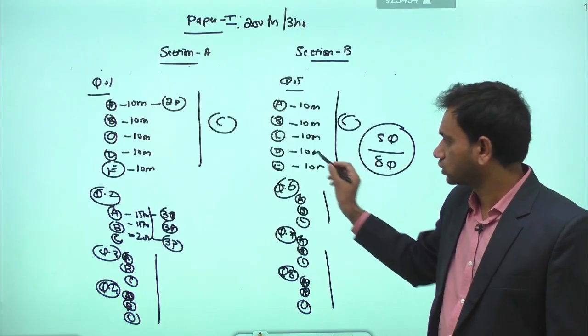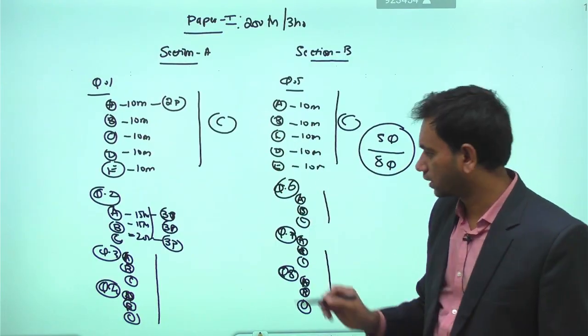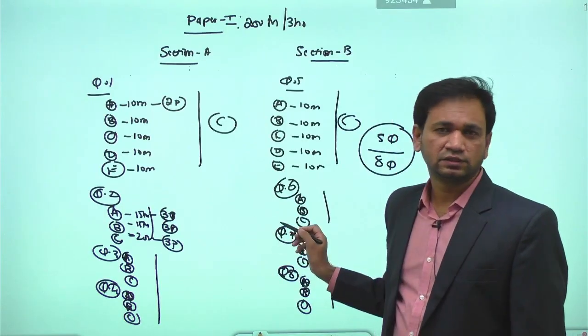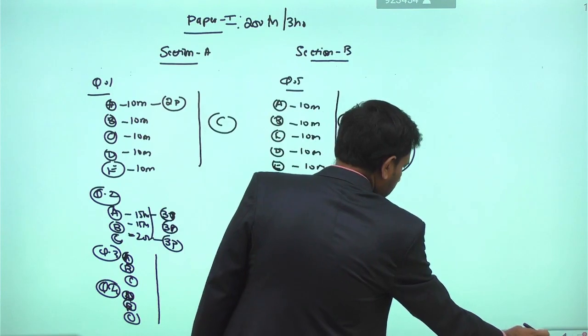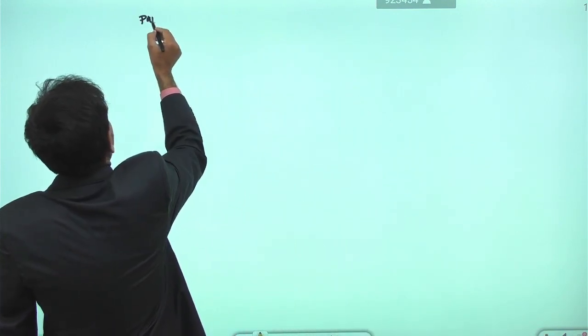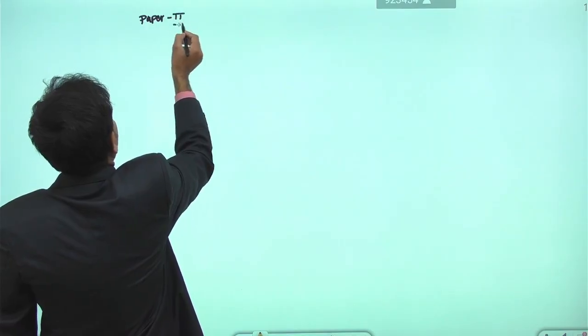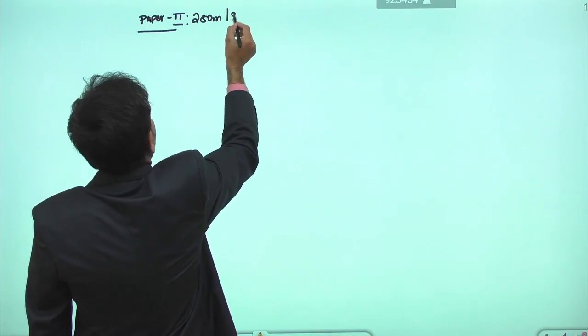Among the 5, question number 1 and 5 are compulsory in nature, and the remaining 3 you need to choose either from Section A or Section B. Okay. Apart from that, in paper 2, again we have 250 marks and a 3-hour duration.